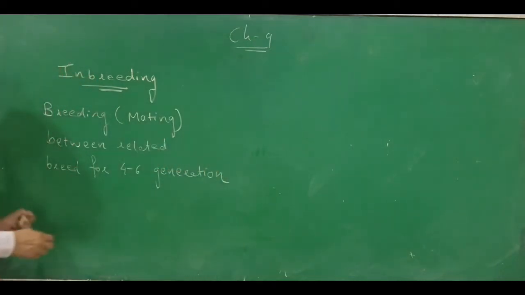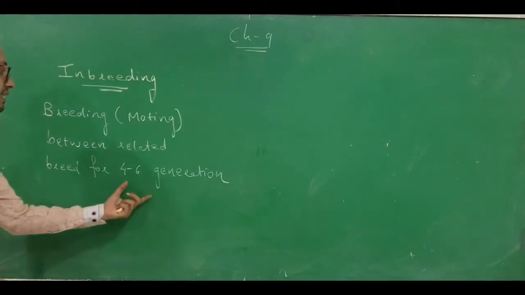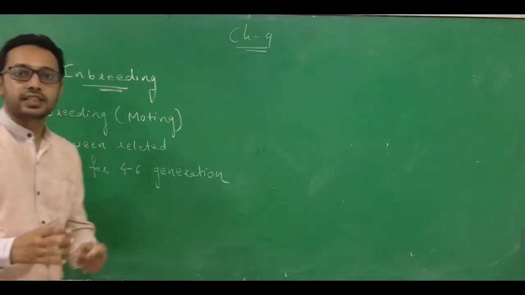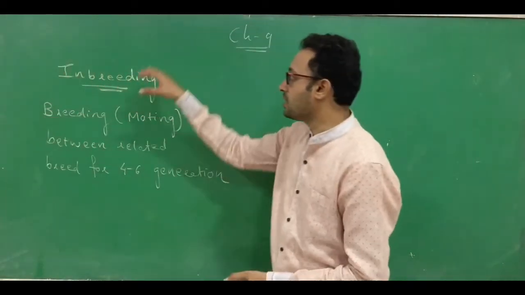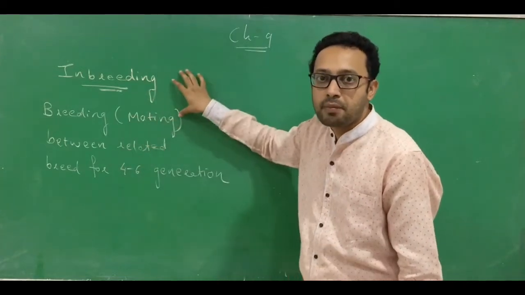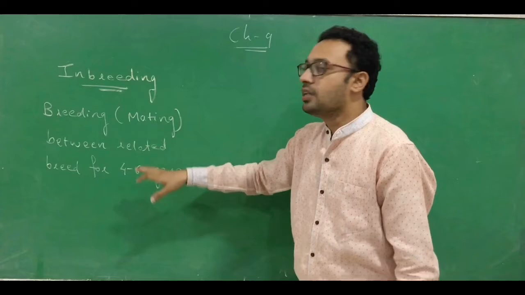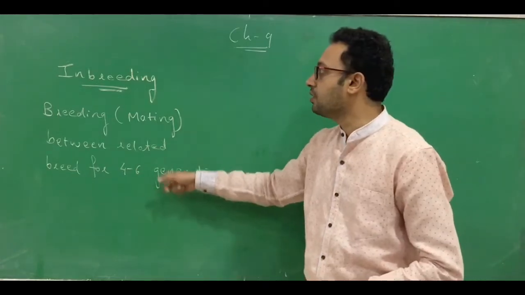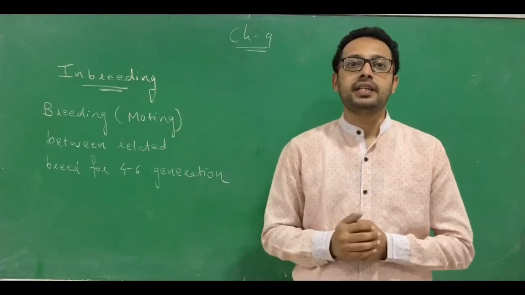It means they have a common ancestor for 4 to 6 generations. Such a type of breeding is called inbreeding. It's a mating between related breeds who have common ancestors for 4 to 6 generations. This is called the inbreeding method.